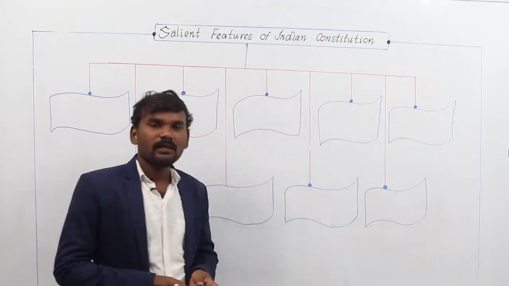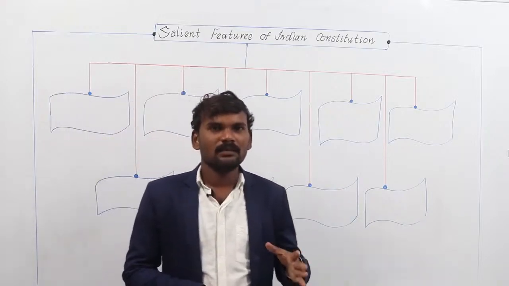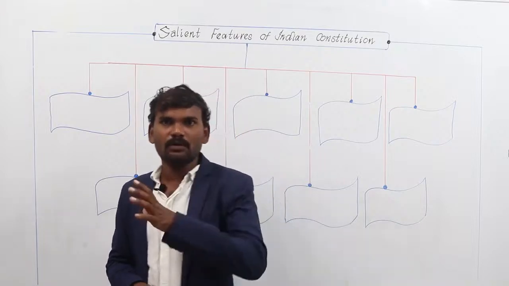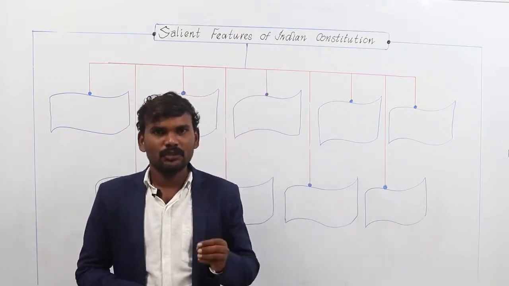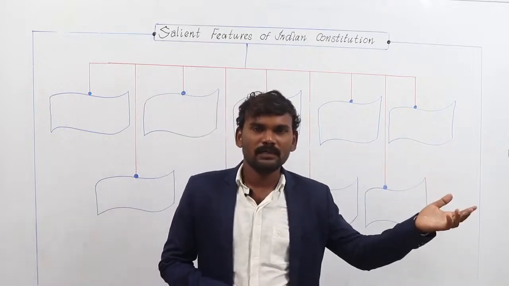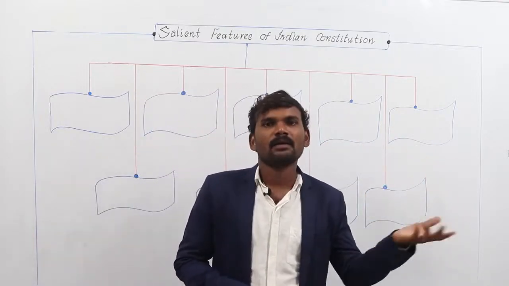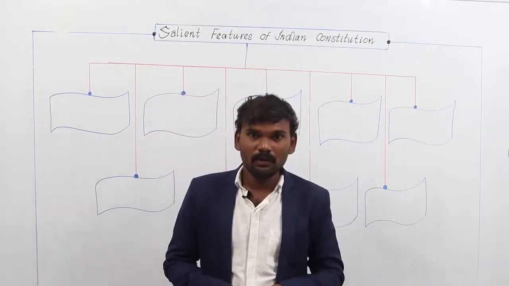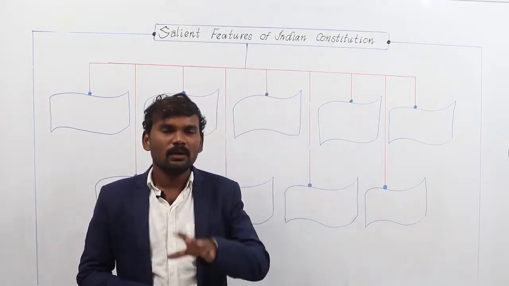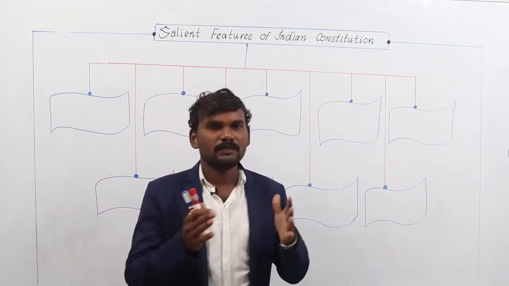Coming to the points, our Indian Constitution is one of the most beautiful constitutions in the world, but the critics criticized that it is nothing but a bundle of borrowings. Of course, it may be true, because most of the content is borrowed from somewhere: from the 1935 Act, some from the American Constitution, some from the British Constitution, and some from other constitutions of the world. That's why it is criticized as a bundle of borrowings, even though whatever is borrowed is suitable to the present scenario of the Indian philosophical system.